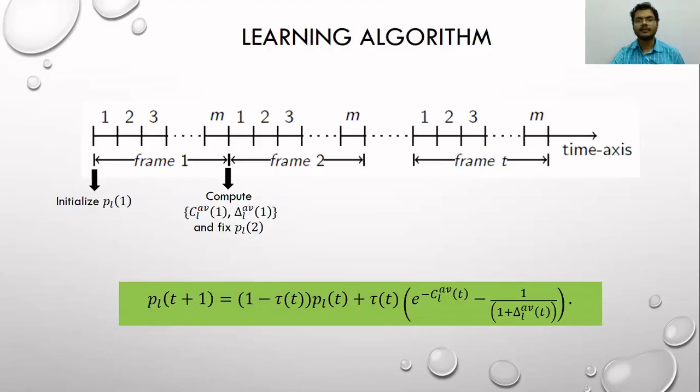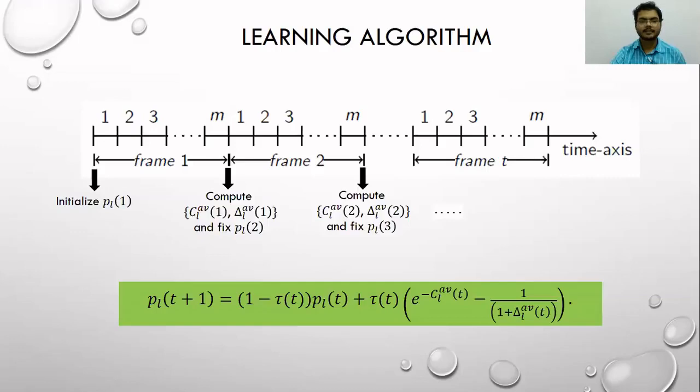And again in frame 2, we transmit the packet generated in each slot with this computed transmission probability PL2, and again we repeat this step, that is we compute the average transmission cost and average age at the end of frame 2 and calculate the transmission probability for the next frame, and so on.